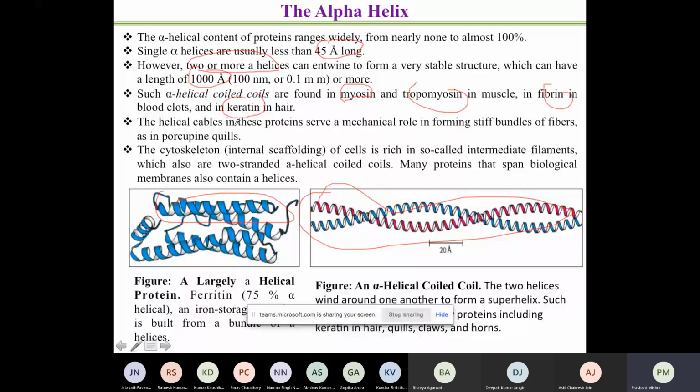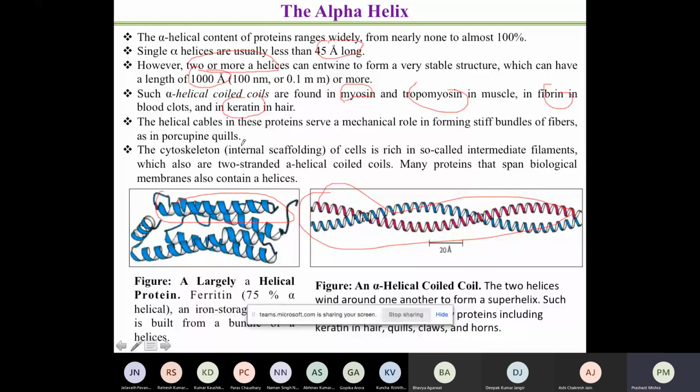You know porcupine quills? They are like their backbone, or it is like their tail, which is protruding out. So that is the way it looks. The internal scaffolding or cytoskeleton of the cell is rich in so-called intermediate filaments, which are also alpha helical coiled coils, and many proteins that span biological membranes also form the alpha helix.